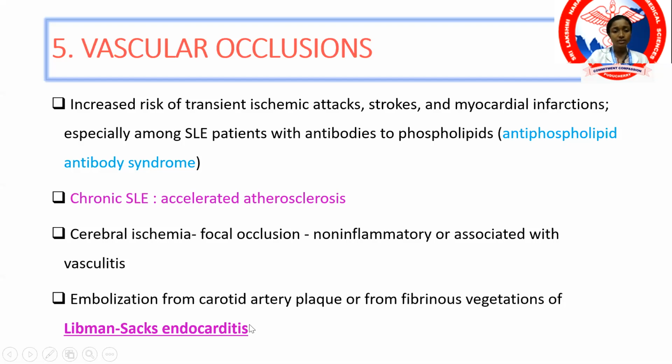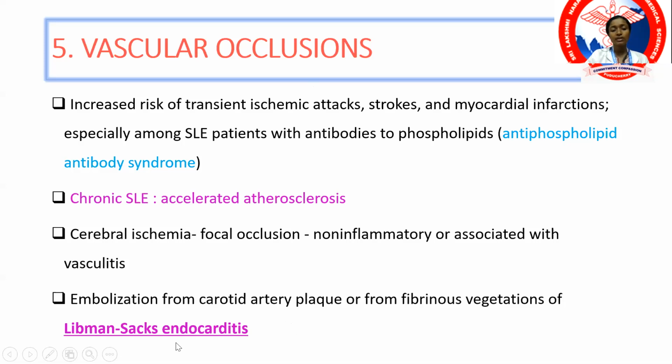And Libman-Sacks endocarditis, again it is because of embolization. So this comes under vascular occlusion, though again it is a cardiac manifestation. I'm mentioning it under vascular occlusion because it is due to embolization. It is named Libman-Sacks endocarditis, a non-thrombotic endocarditis that you should remember under SLE.